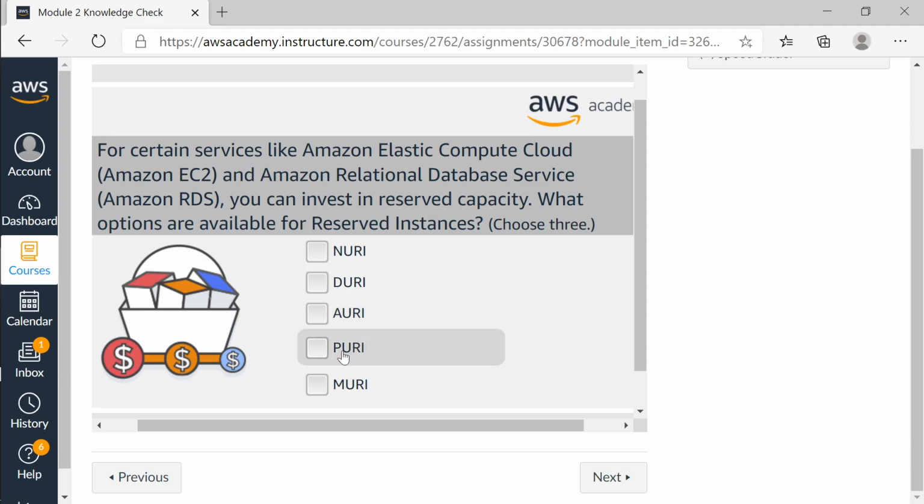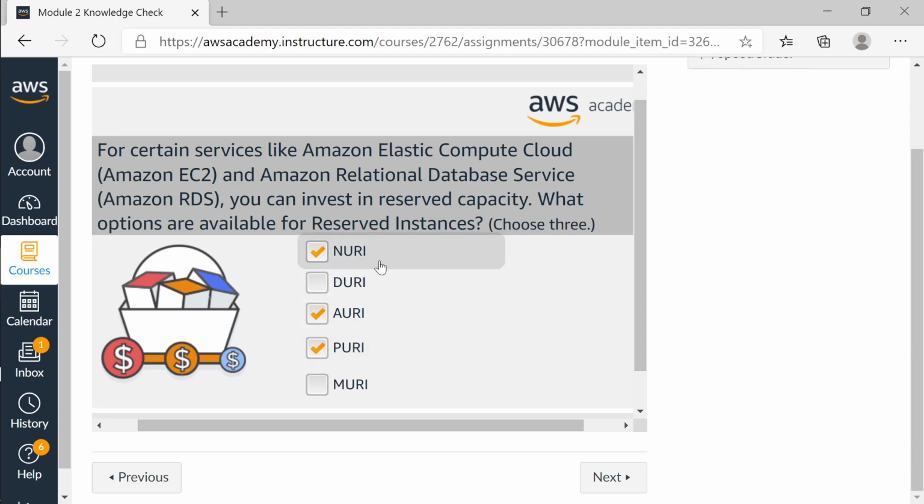NURI, DURI, ORI, PURI, MURI. Choose three. Sir, it's AURI, PURI, and NURI.